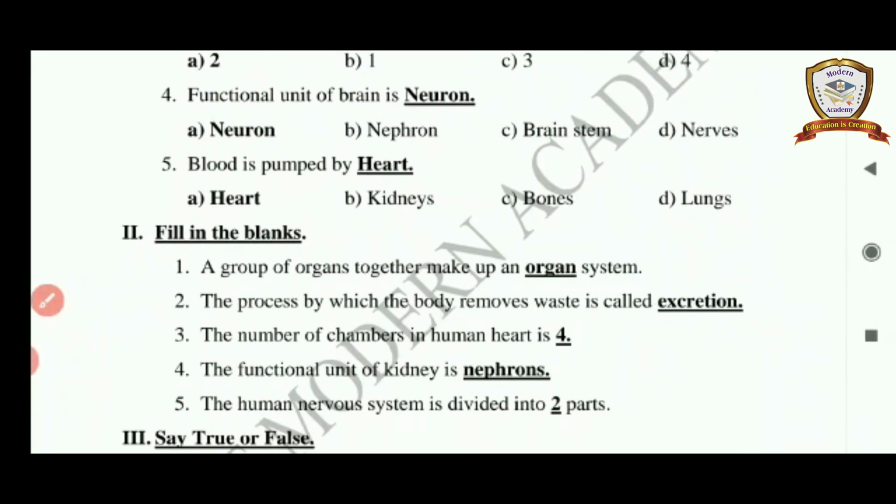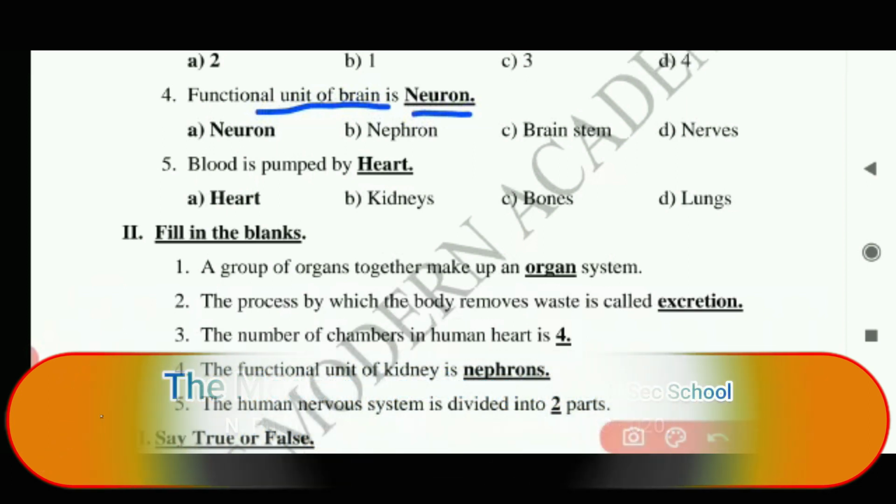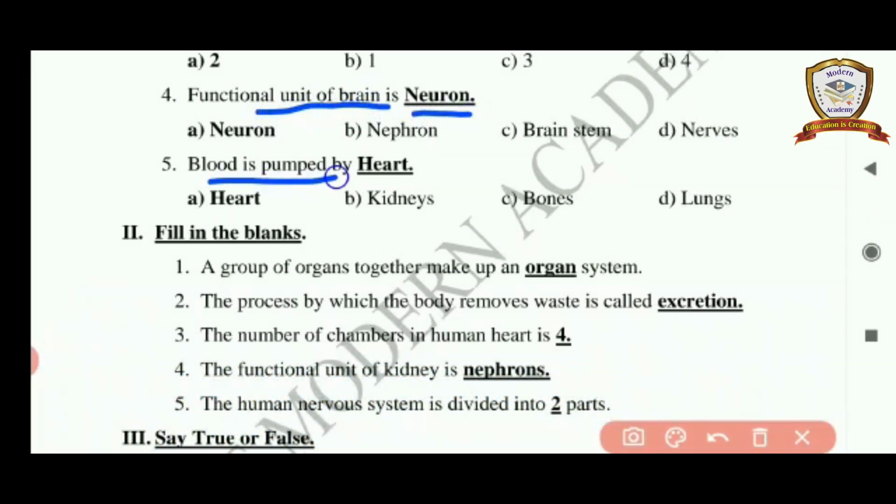Next, fourth one, functional unit of brain is neuron. Fifth one, blood is pumped by heart. Next Roman letter, second Roman letter. Fill in the blanks.